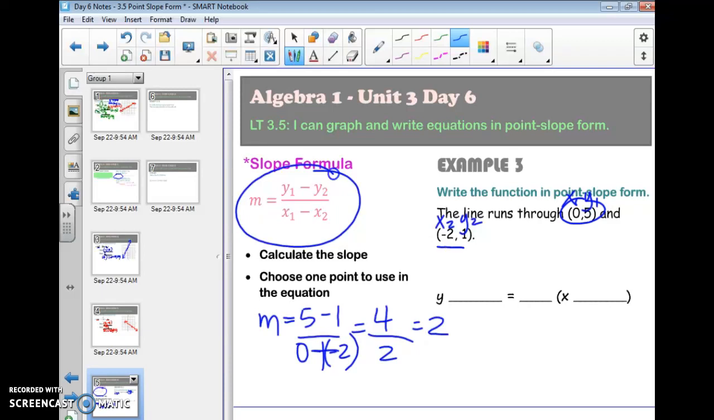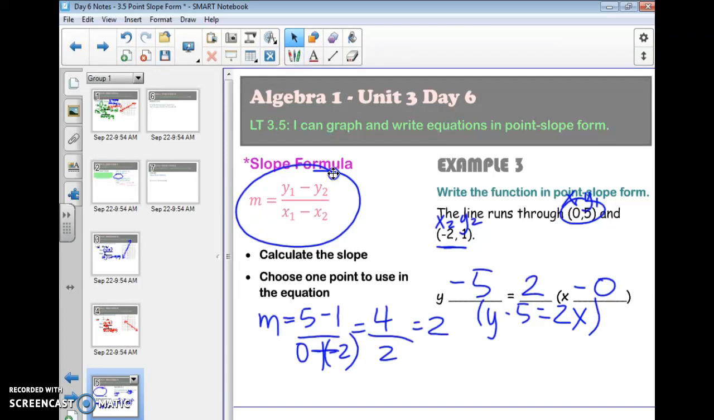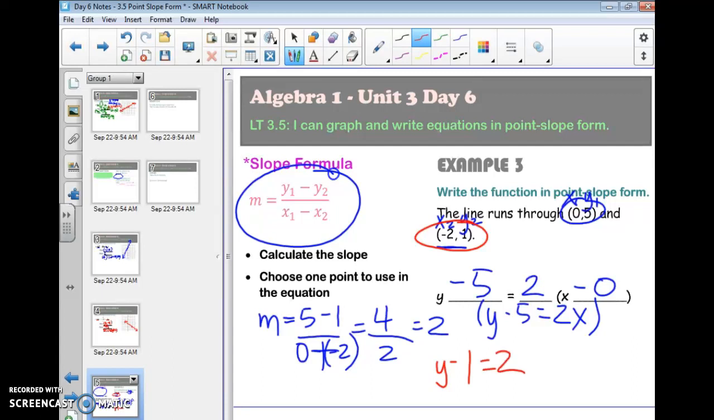Now there are 2 answers that would work here. I could pick this point, or I could pick this point, and both would provide me the same answer. So I'm going to change my sign. If I use 0, 5 as my point, my y value is positive 5. That means I need to change it to a negative 5. y minus 5 is equal to my slope, which is 2, times x minus 0. 0 doesn't have a sign, so I'll just put minus 0. Which this would also be acceptable as y minus 5 equals 2x, and there would be no parentheses. I would accept either of those. Or you could use this one, and I'll put my y, and then since that's a positive 1, I'm going to make it a negative 1. I keep my slope of 2, and since that is negative 2, I'm going to make it a positive 2.